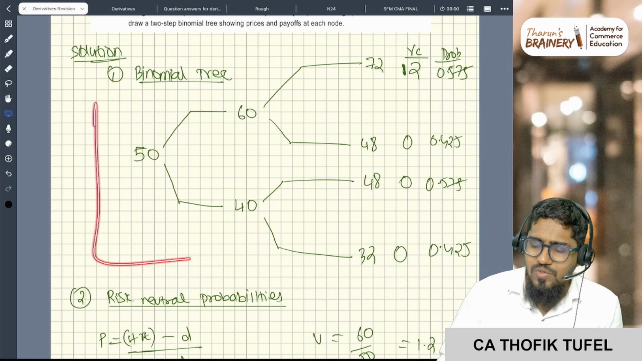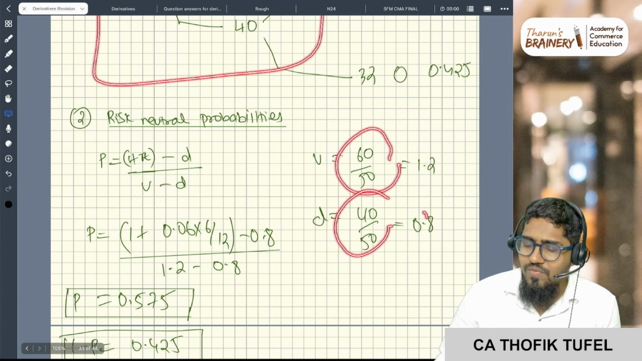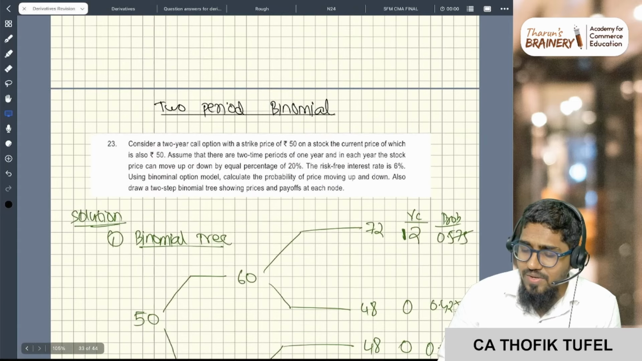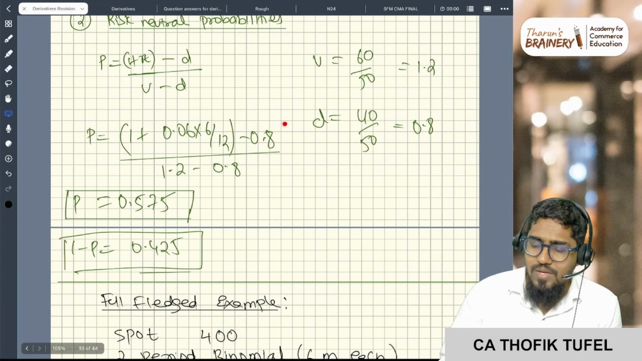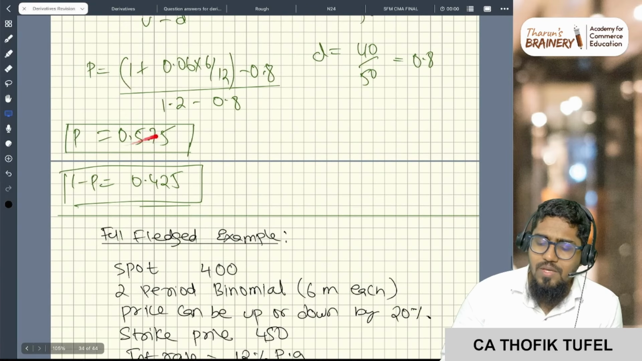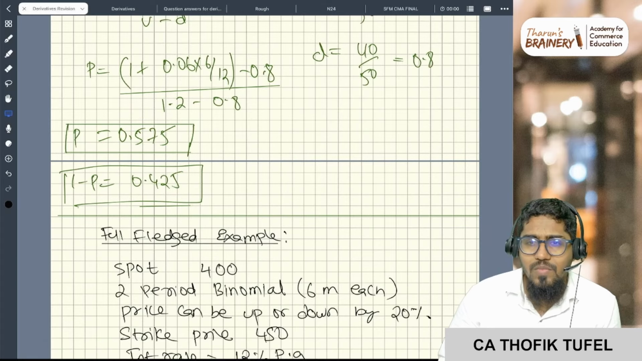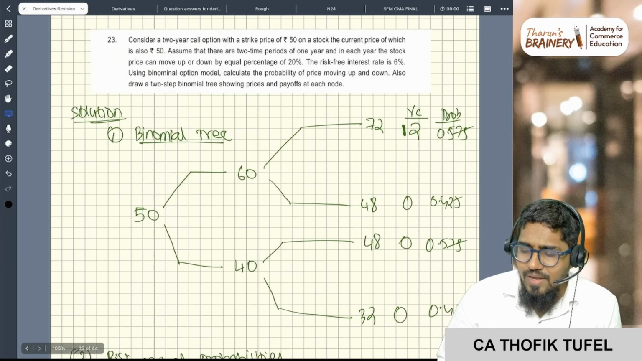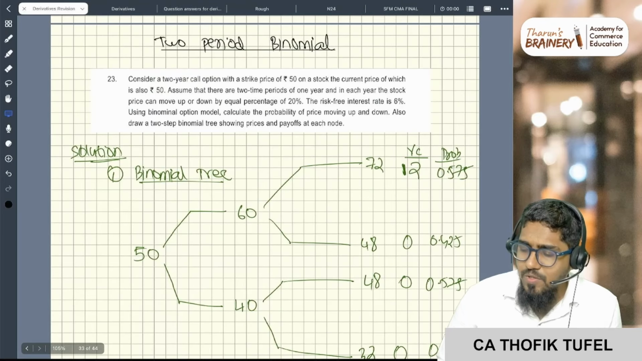Okay, for easy purpose, you just take this. Upward 60 by 50, downward 40 by 50, and nothing is given here, so take simple interest. So (1 plus RT minus D) by (U minus D), the probability you are getting is 0.575 and then 0.425, simple. And then they're asking for the payoff. So what is the strike price here? The strike price is also 50.